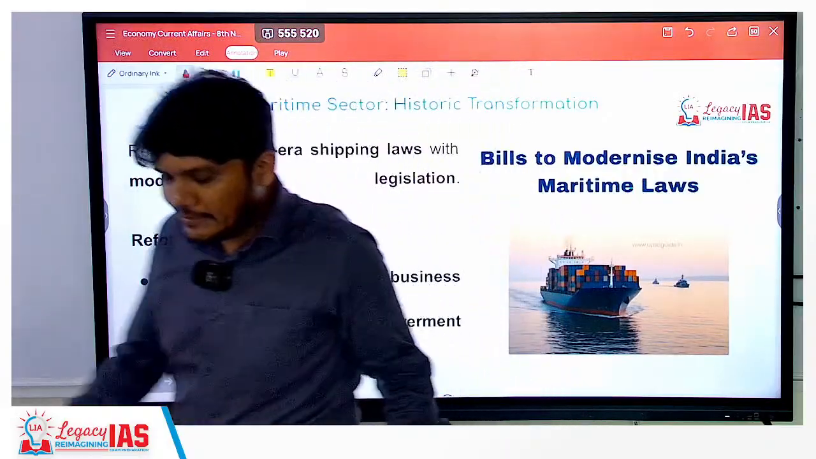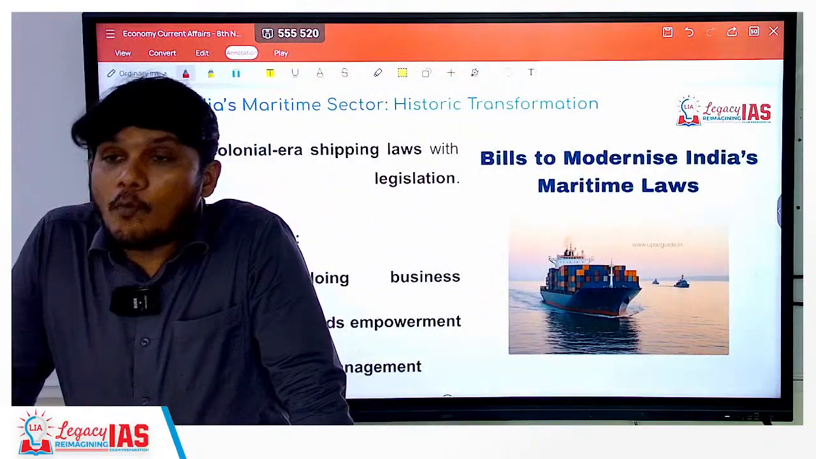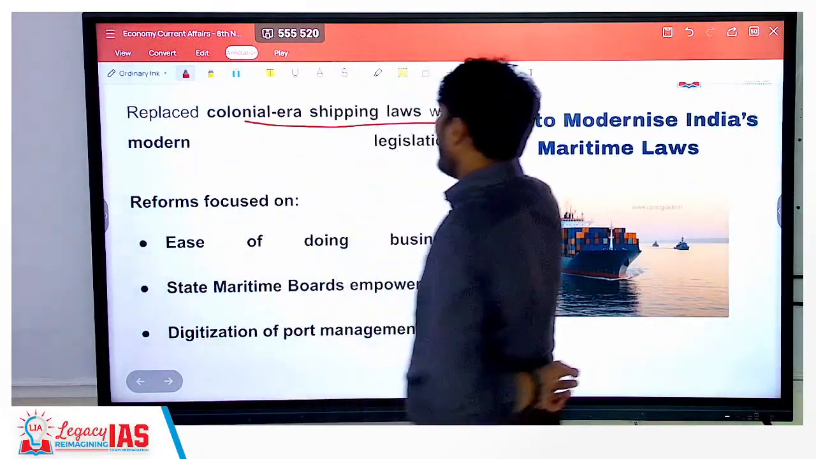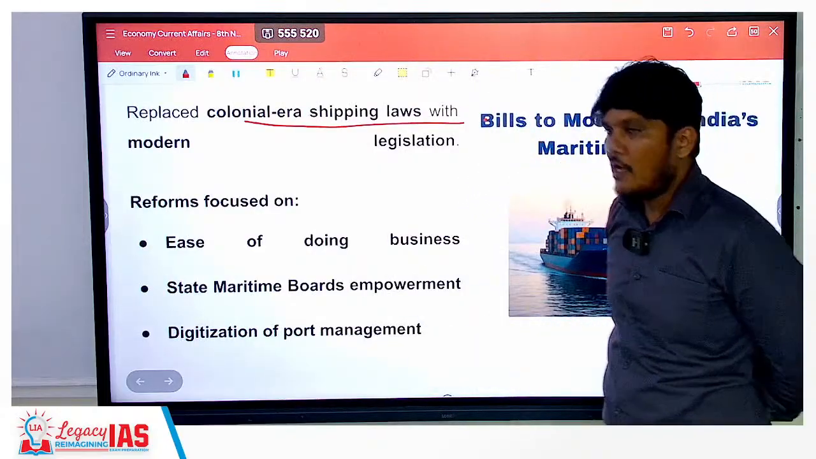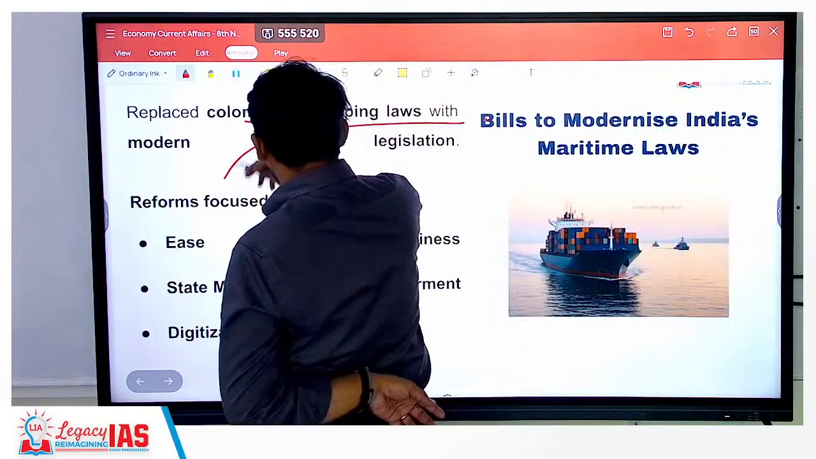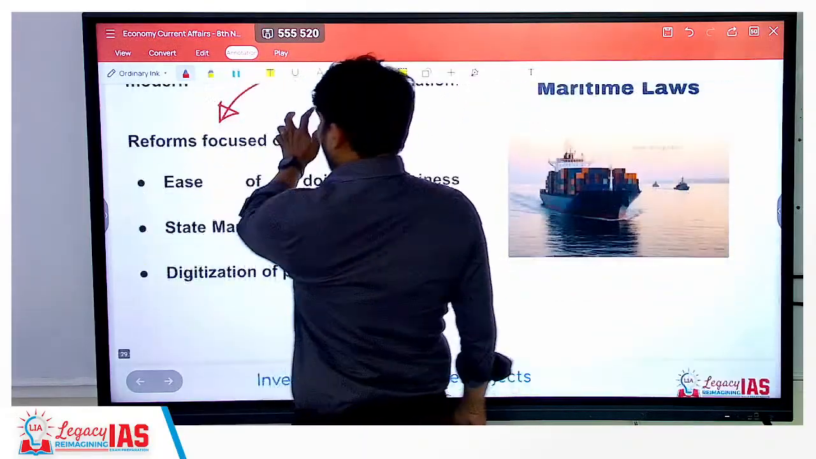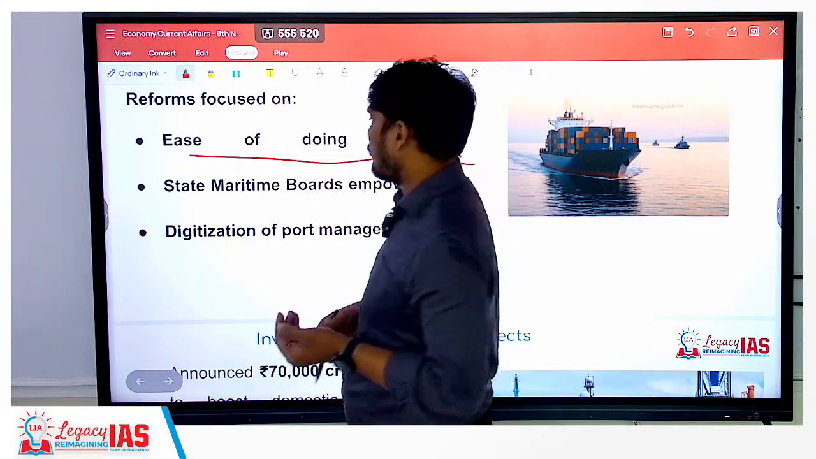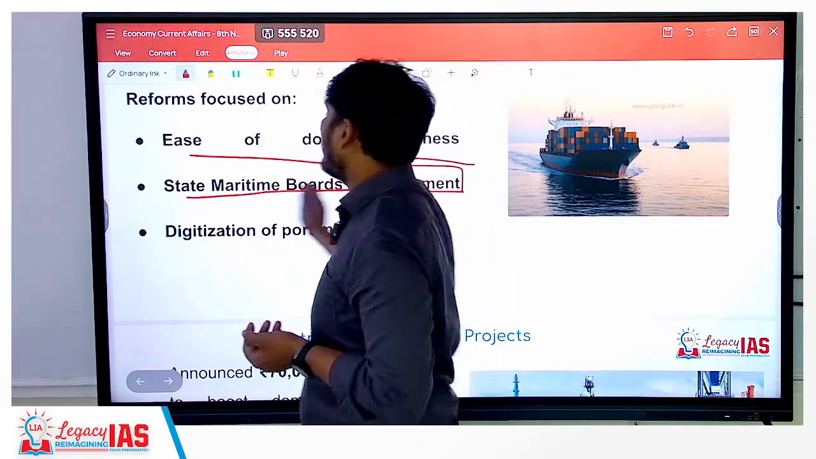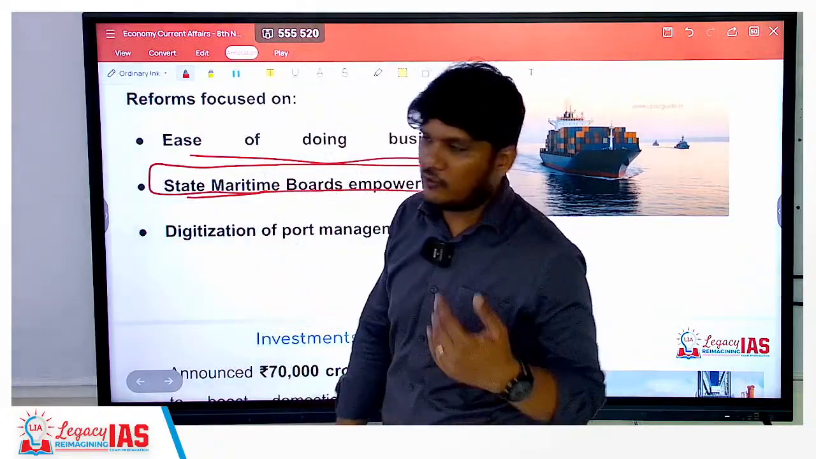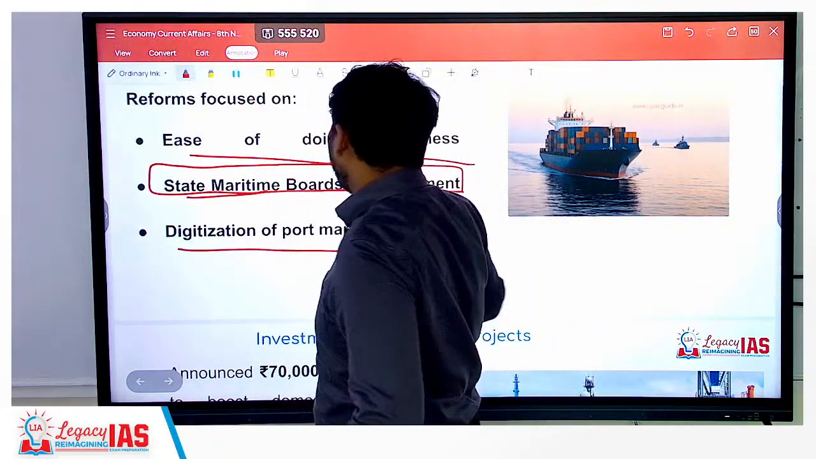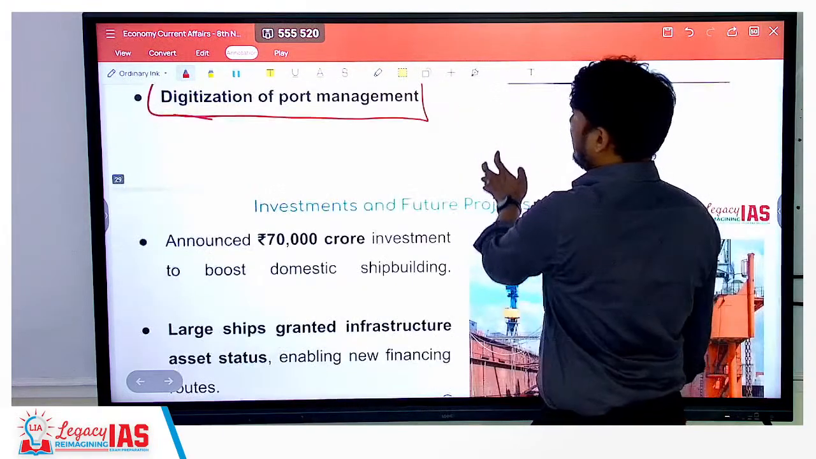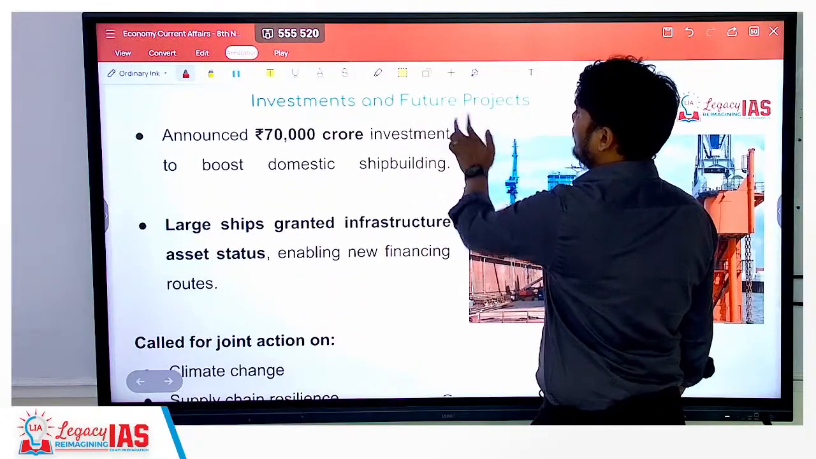Okay. Now other things that India has done over here is modernize its law. Yes, so India has replaced the colonial era shipping laws with modern legislations. Now these laws which have replaced the old laws are focused on ease of doing business, making it easy for us to do business. State maritime boards are empowered to take various decisions, penalize, etc., and digitization of port management has taken place. So these are the things which have been done with respect to the changes in law.